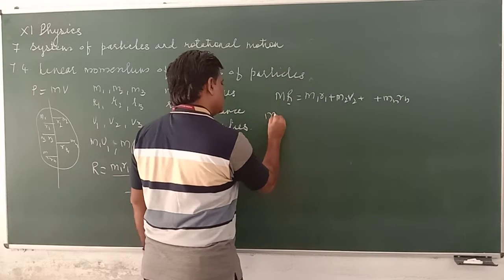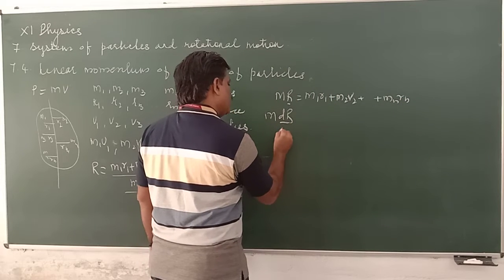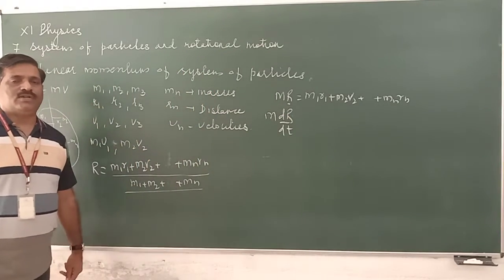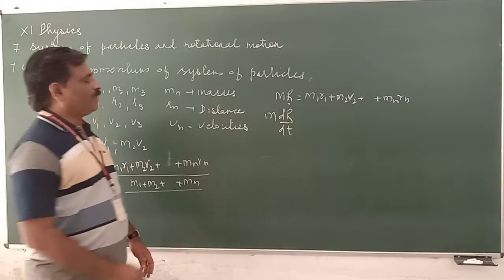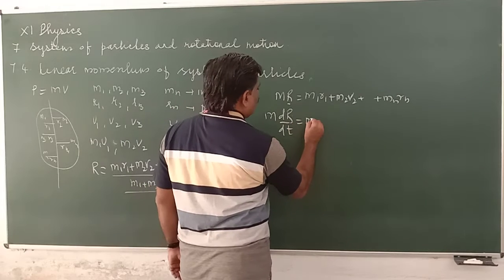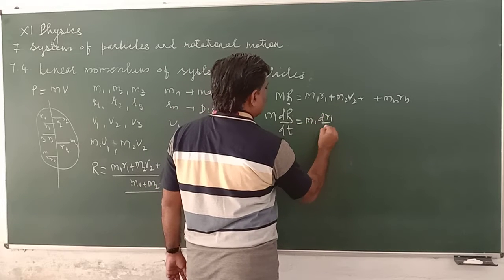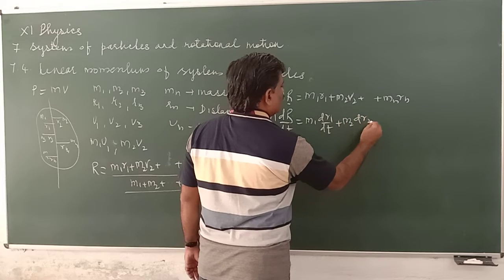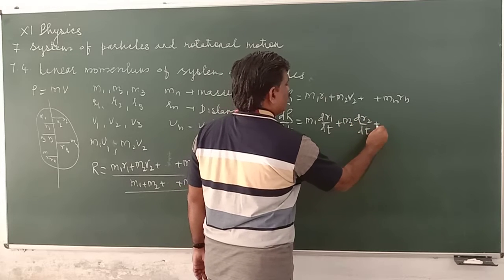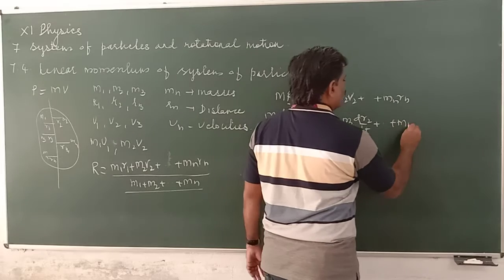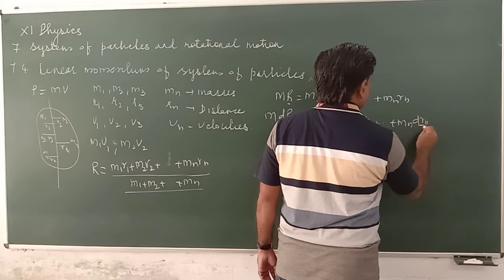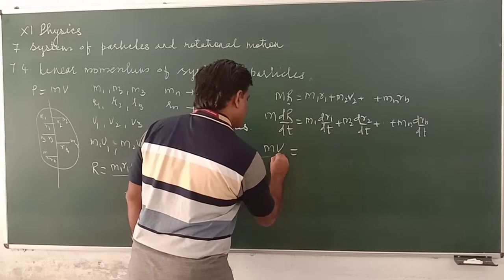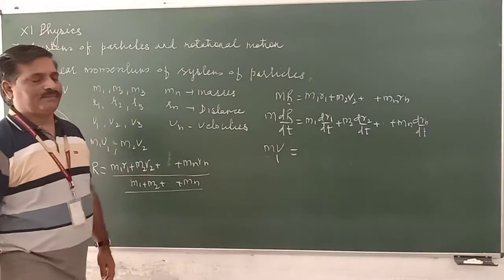If I differentiate dR by dt, it's the change in position of center of mass with respect to time, which becomes m1 dr1 by dt plus m2 dr2 by dt plus so on mn drn by dt, which becomes M V. It is the velocity of center of mass.